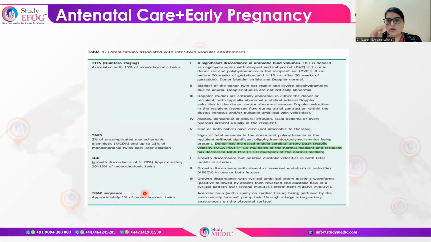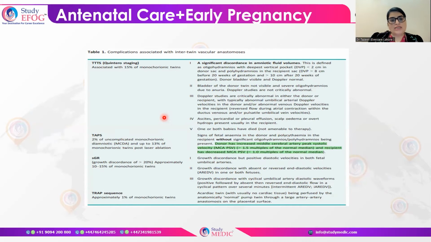Then twin transfusion syndrome, as we discussed all these stages of the disease, but one thing is important to remember, that it can be associated with 15% of monochorionic pregnancies. The stages can be stage 1, stage 2, stage 3, stage 4, and stage 5.